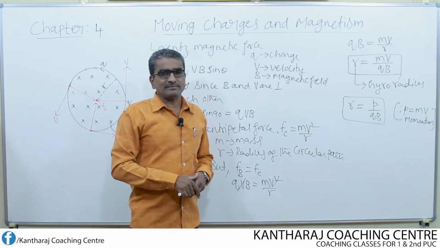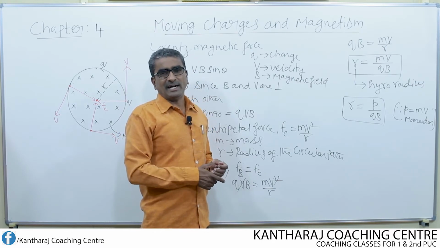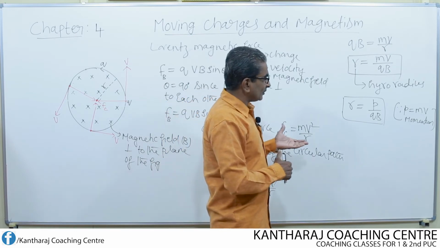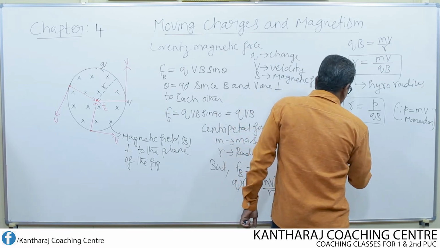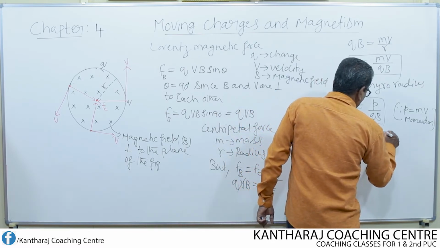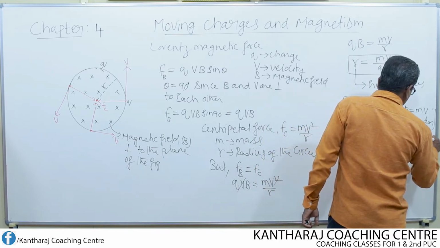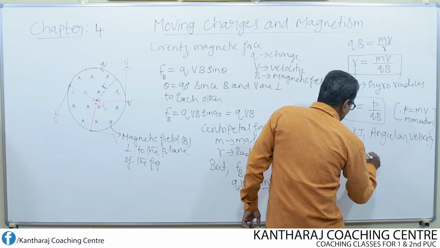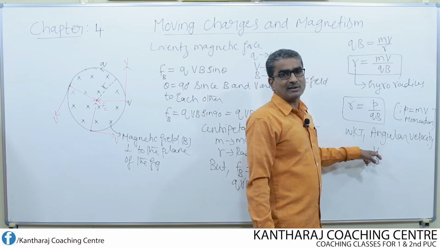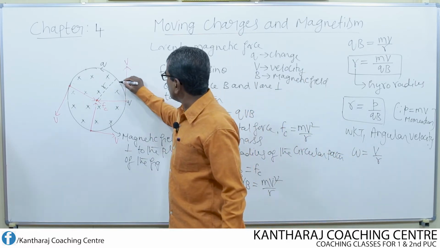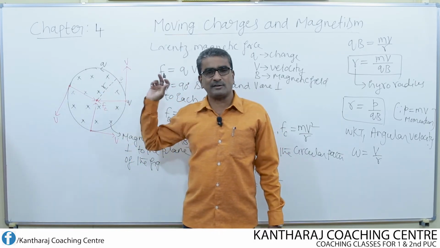We studied one relation between the angular velocity or angular frequency and the linear velocity. What is that relation? We know that angular velocity omega is nothing but V by R. This is the relation between angular velocity and linear velocity, for a particle describing the circular path.